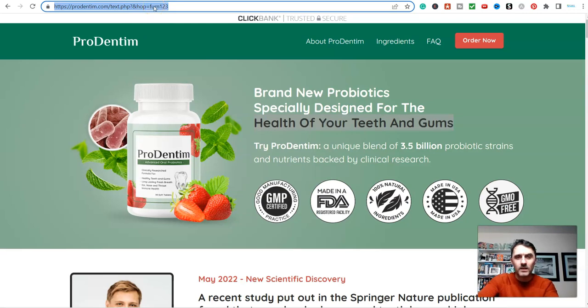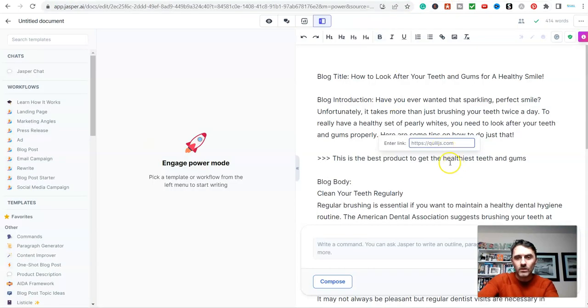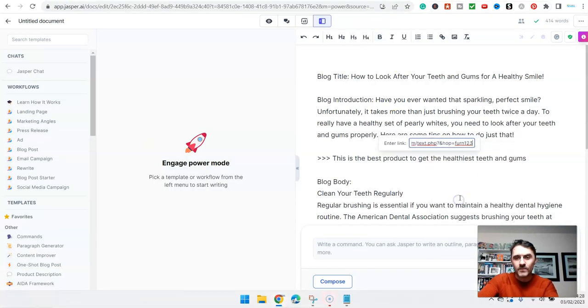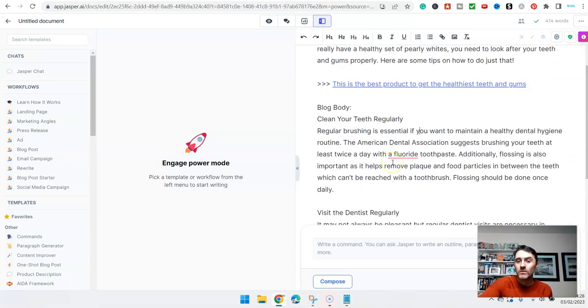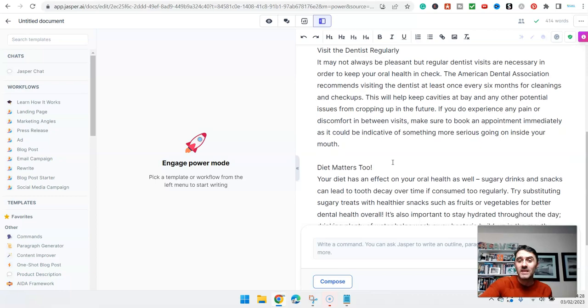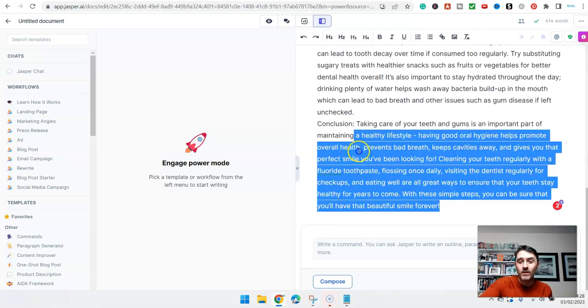Let me right click and copy, and then I am going to go back over into the... why is that not copying? Let me try this. Copy, there we go. I'm going to come back over here into the documents. I'm going to paste that into here and then enter. And now you can see that there is our affiliate link, okay? So I can basically take this article and put it wherever I want.